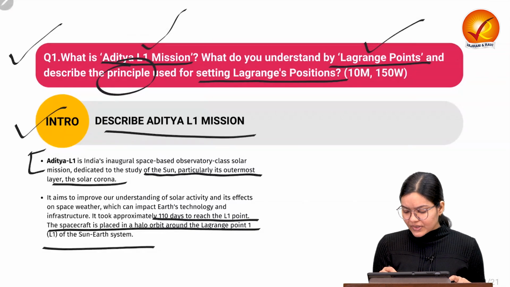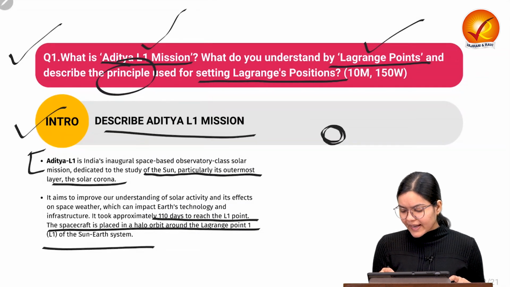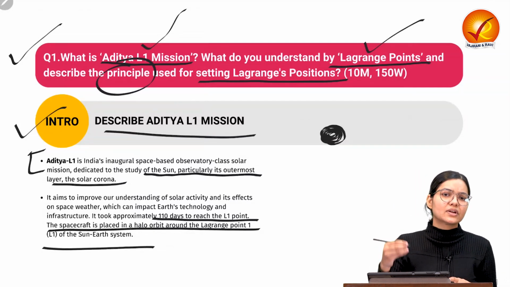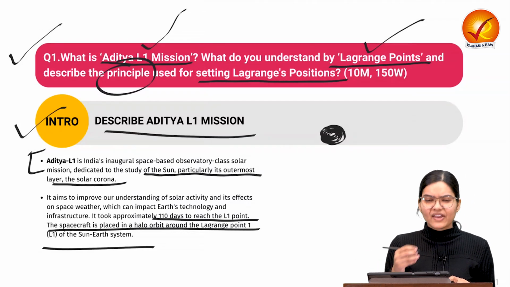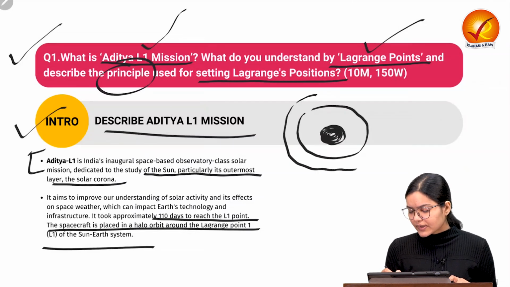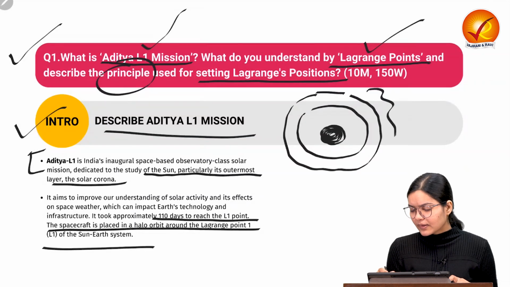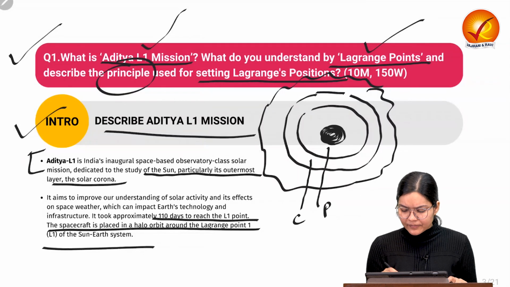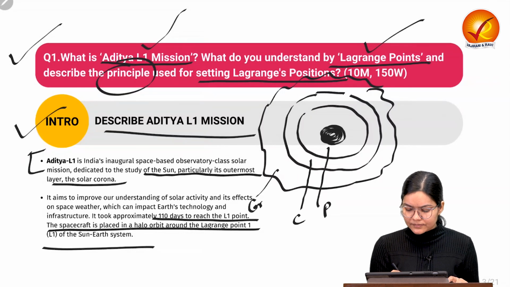So if you see, this is the sun and this is the core of the sun. Different activities are going on there. For example, we know hydrogen converts into helium. Okay, we have a fusion process there. We are not concerned about that at this point of time. Then we have other layers also. Okay, and then the corona. So if we consider the different layers, this is the photosphere, this is the chromosphere, and this is the corona.